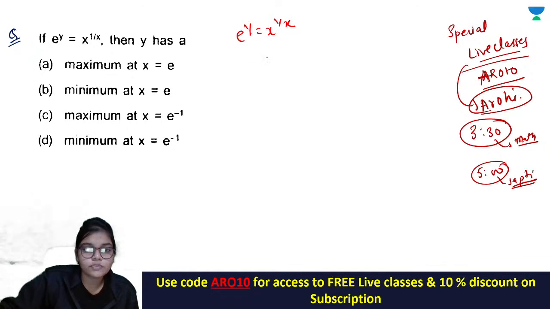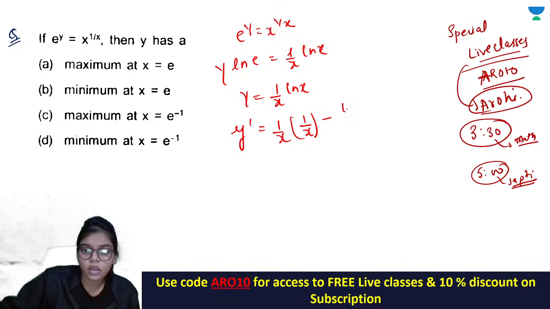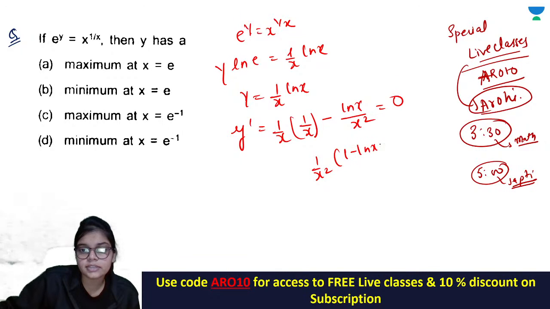So simply look, simplify this function a little, it will be good for you. I am taking log, so I'll get log y is equal to 1 by x ln x. So y is becoming 1 by x ln x. If you differentiate this, y dash, that is first order differentiation, will become 1 by x square into 1 minus ln x. Now you put it equal to 0. So you get 1 by x square (1 minus ln x) is equal to 0.